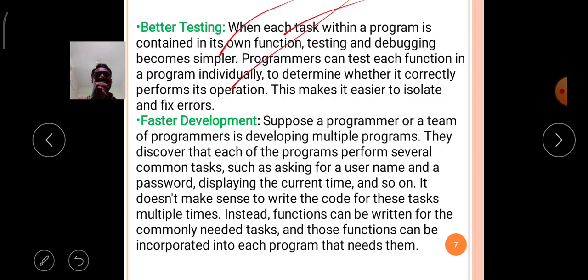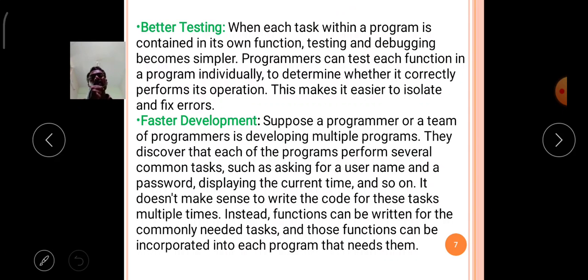This makes it easier to isolate and fix the errors. For example, if you write a lengthy program with functions, each function contains a group of statements, and with that group of statements it performs a specific task.